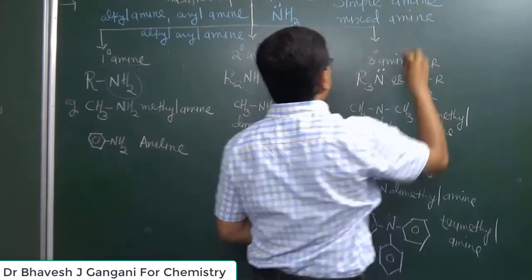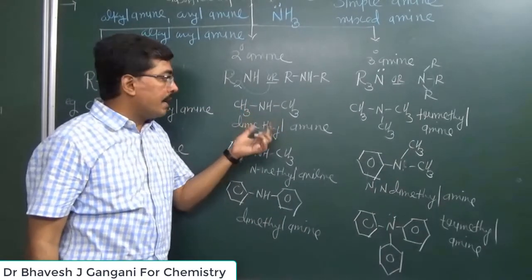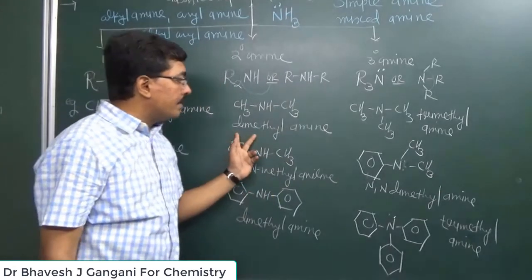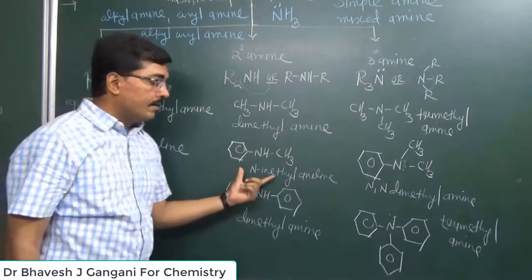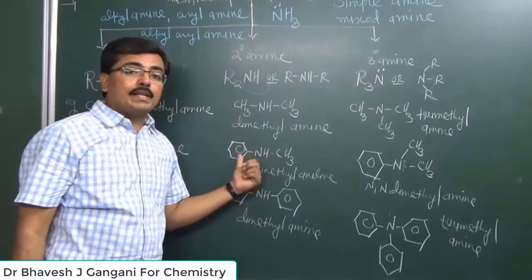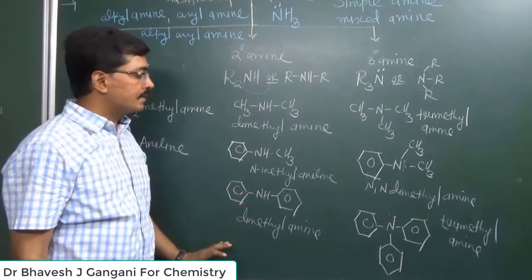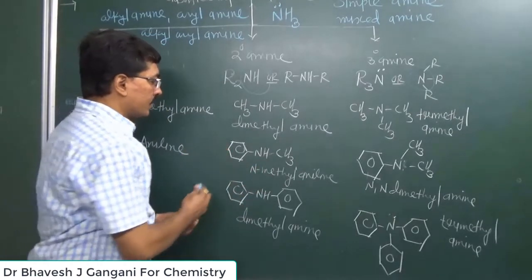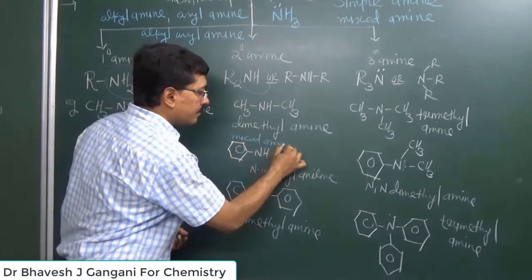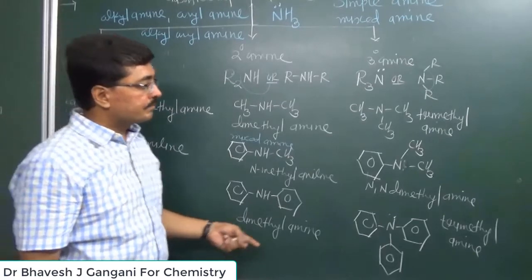Then what is meant by simple and mixed amine? If both alkyl groups attached to the amine are the same, then it is considered a simple amine. So this dimethyl amine is a simple amine, but here, in this amine, both groups attached to the nitrogen are different, so that is considered a mixed amine. So this structure is a mixed amine, while the first and last structures are simple amines.